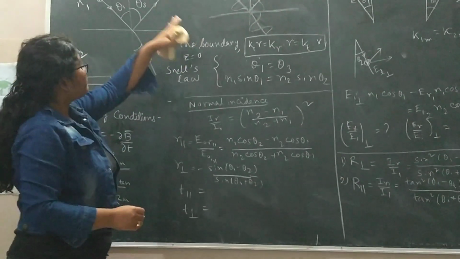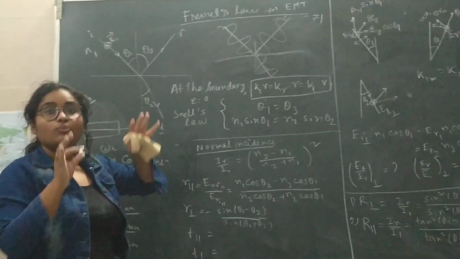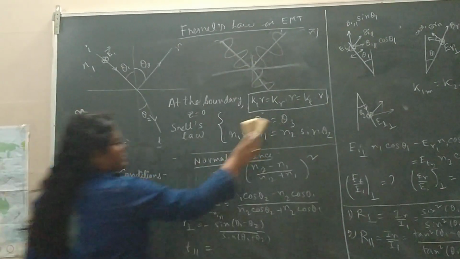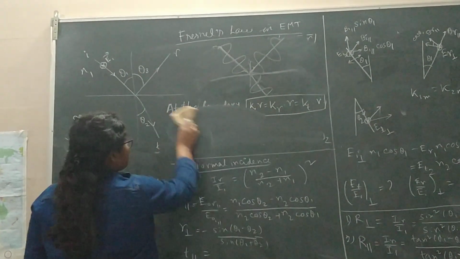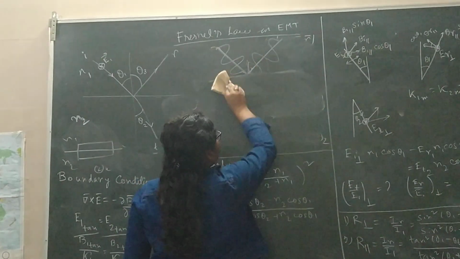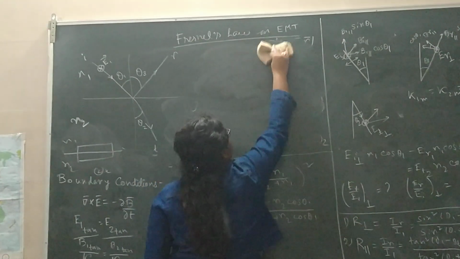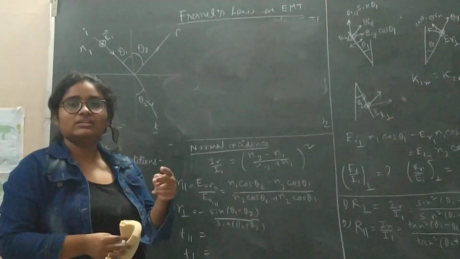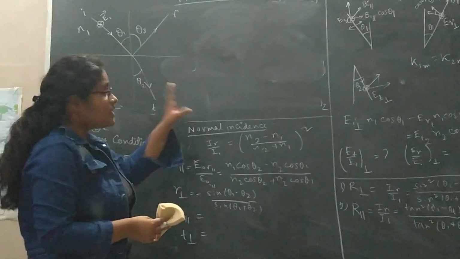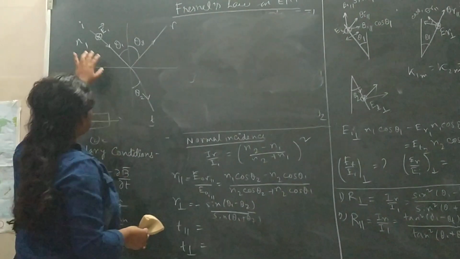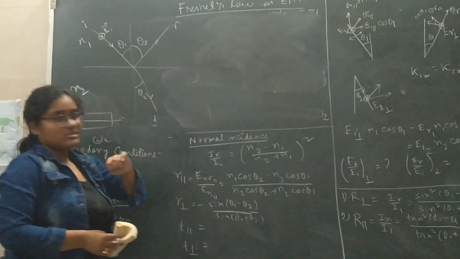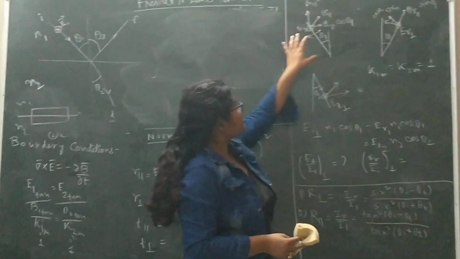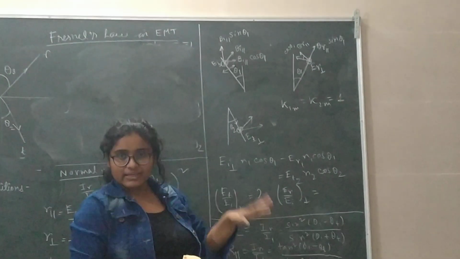So everything you are realizing from a wave aspect. Now I have already told you that whenever the electric field is incident at an angle theta, it can be thought of as the superposition of two components. One is parallel to the plane of incidence, the other is perpendicular to the plane of incidence. I am taking here the perpendicular to the plane of incidence. So here I just simplified the direction of the electric field, magnetic field, and the K vector.